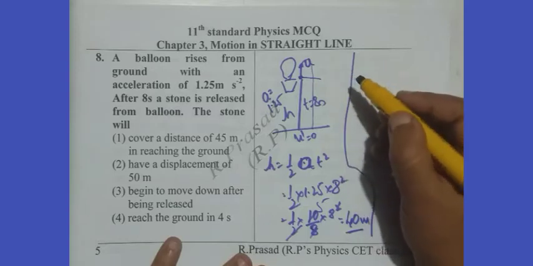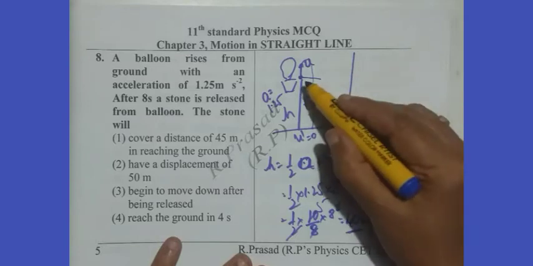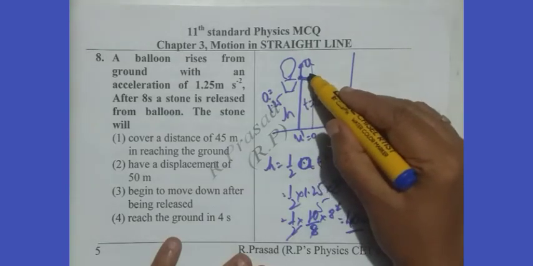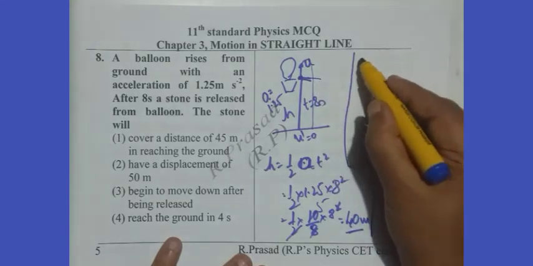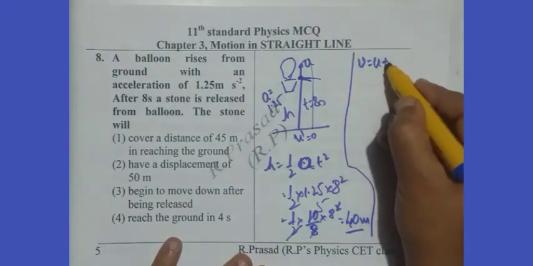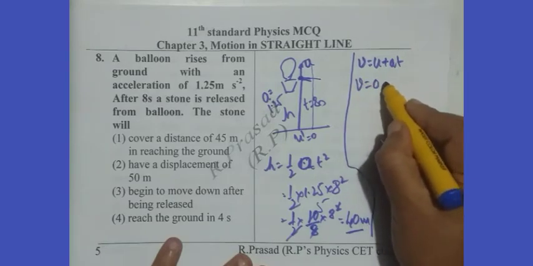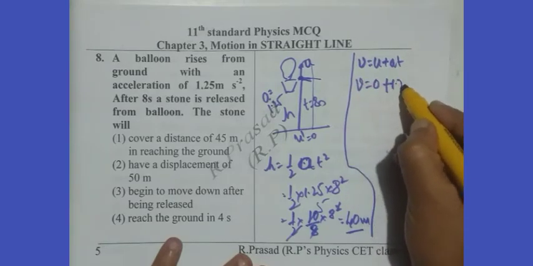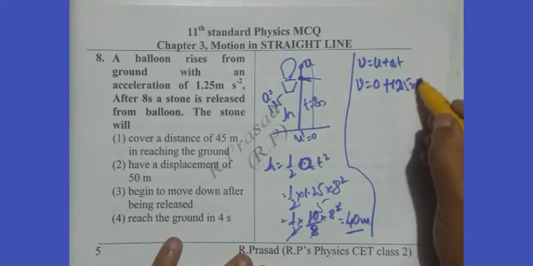How to calculate the time taken by the stone to reach the ground? We have to calculate the velocity of the stone at that point when the stone is released, that is the velocity of the balloon itself. We use V equals U plus AT to calculate. V equals 0 plus 1.25 into T, 8 seconds.